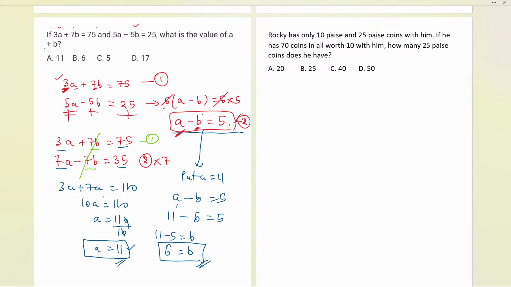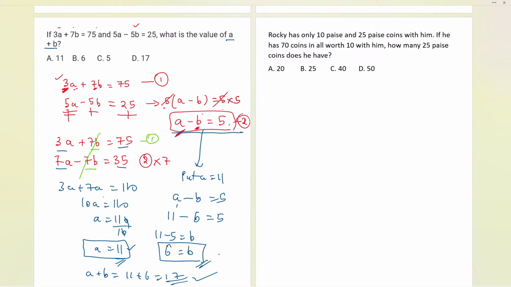It is asking what is a plus b. So a plus b is 11 plus 6, that is 17. So finally we got the answer, 17 is the final answer. Okay, Yash and Vanu and Tushar, I appreciate you. You were also trying your level best. I appreciate everybody. Now that is the answer, 17. So let us move to the next question.